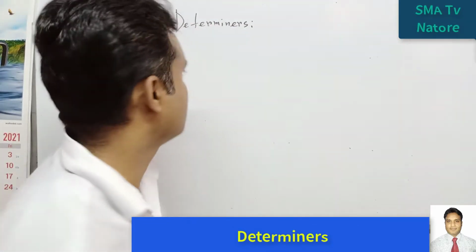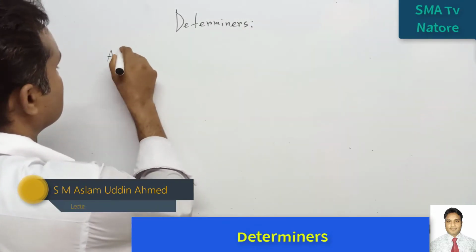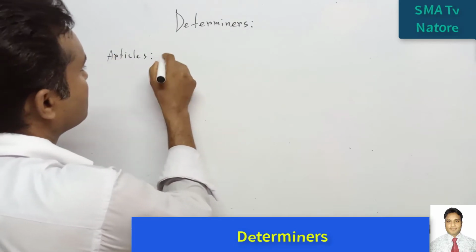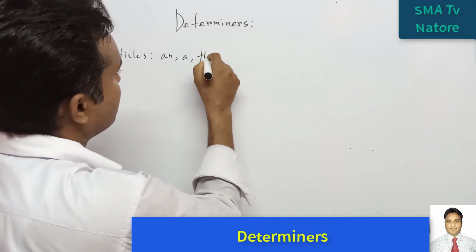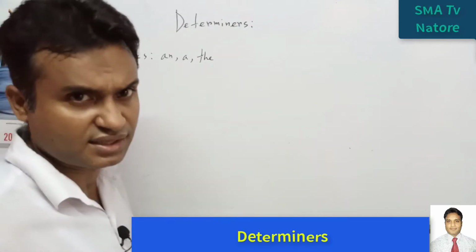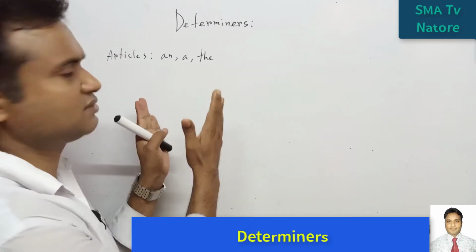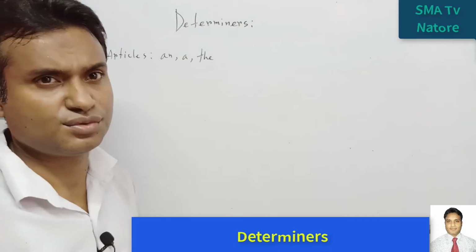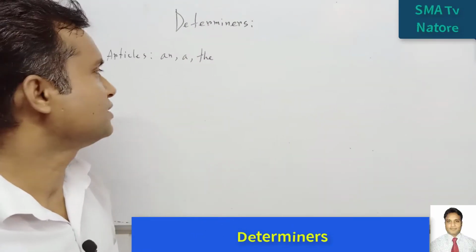Firstly, we'll see articles. For example, articles, we know that a, an and the. So these are the articles. Actually these three words are articles, but in the parts of speech, do you know what the name of this part of speech is? I know that you know it.